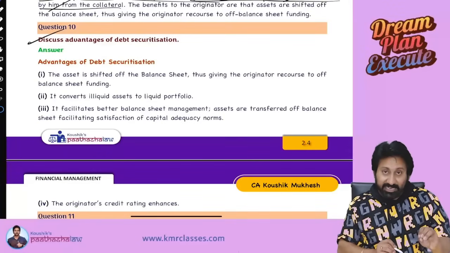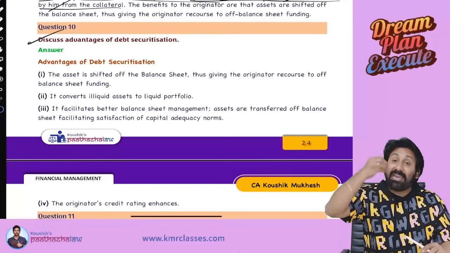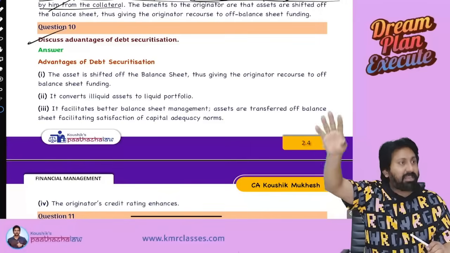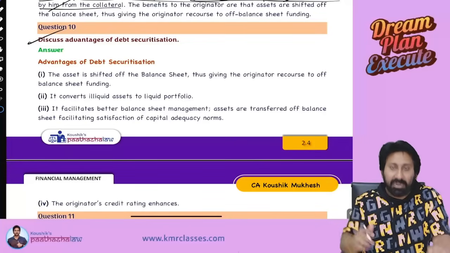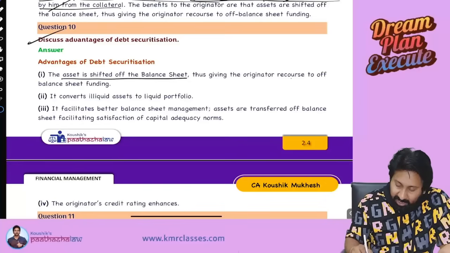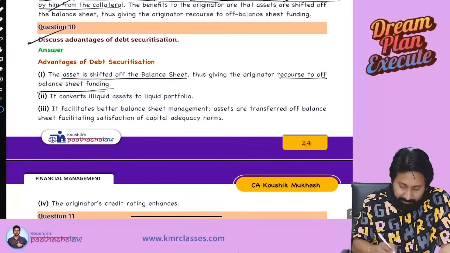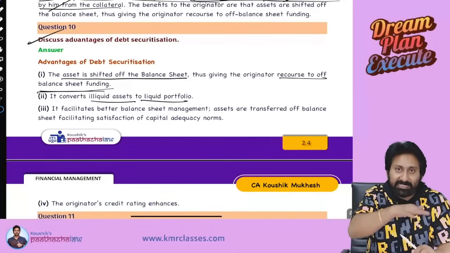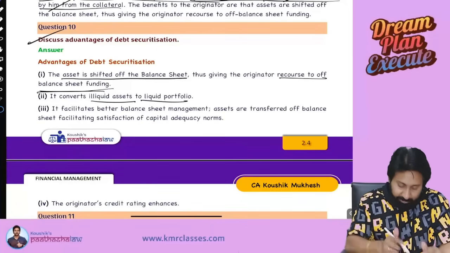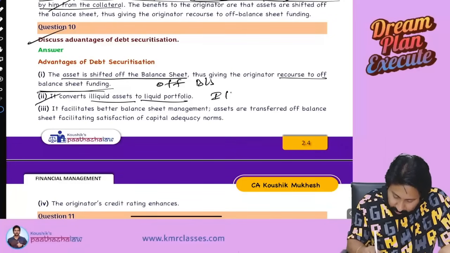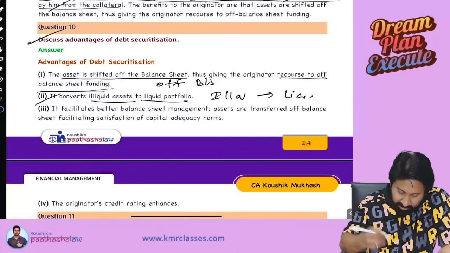Because of doing the debt securitization, banks are selling their NPAs to some other person and they are removing the risk from the balance sheet. The asset is shifted off the balance sheet. Thus, the originator has recourse to off balance sheet funding. It converts illiquid asset to liquid. Illiquid means what? NPA is a dead asset. Now it is creating a life. So first one, asset is shifted off the balance sheet. Illiquid asset is converted into liquid asset.